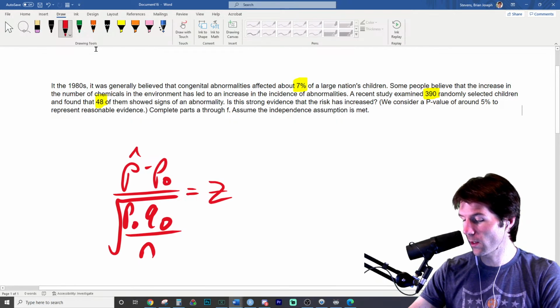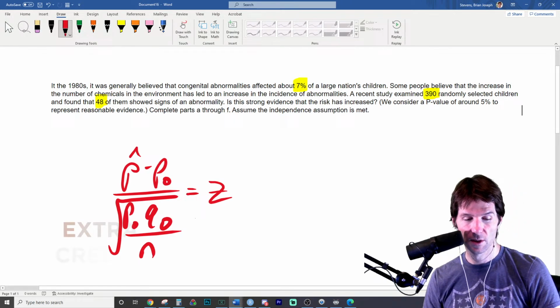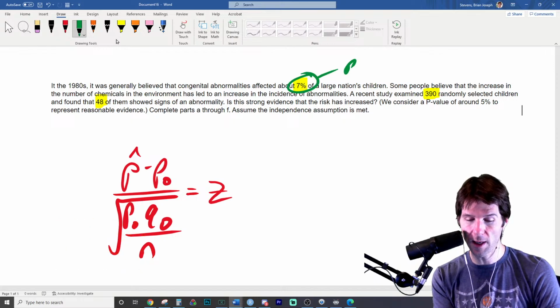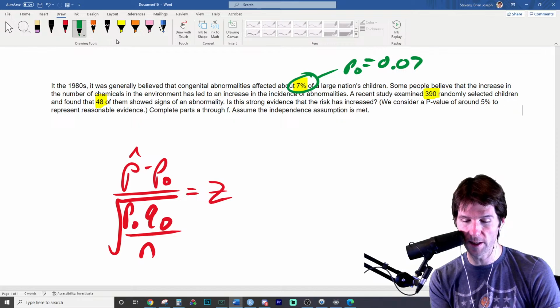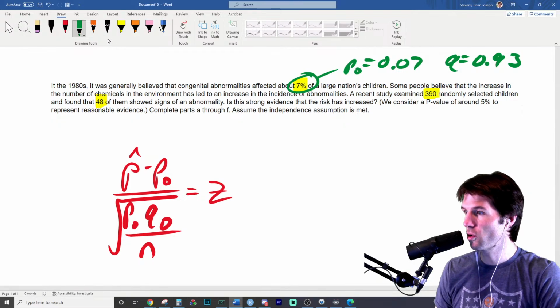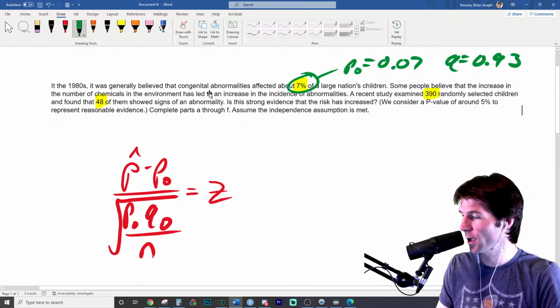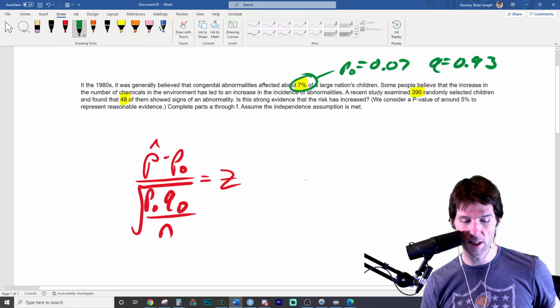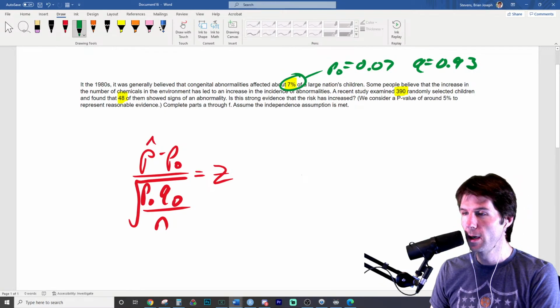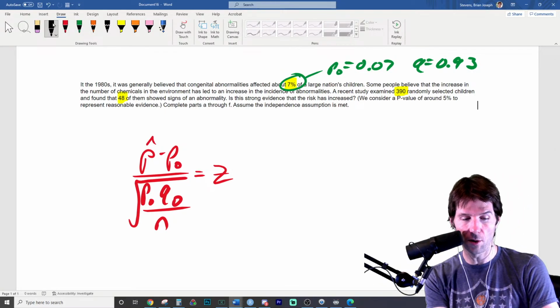Michael, great job right there. Michael, 100 points. You got it as P naught. So 7% is P naught. That is the hypothesized. Got the ball rolling right there. Nice and quick. Q naught is 0.93, because it's the complement. So P naught and Q naught add up to 1. So we know what P naught is, which is the hypothesized proportion. We're saying, well, let's assume this is true. So you know what we could do right now? We could write out the null.